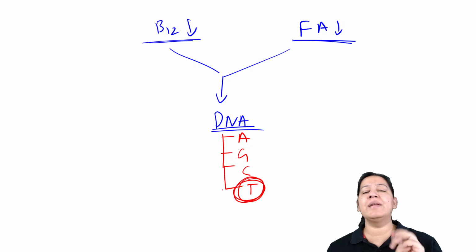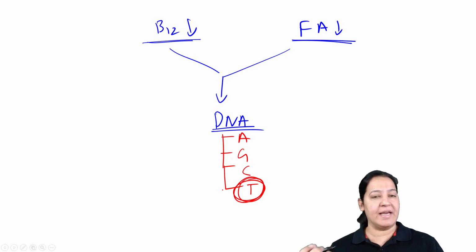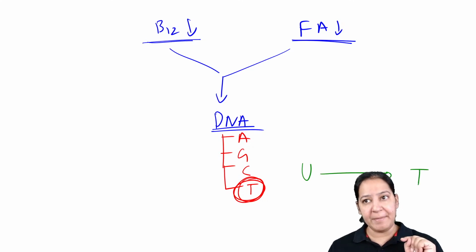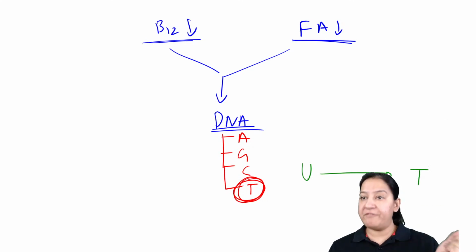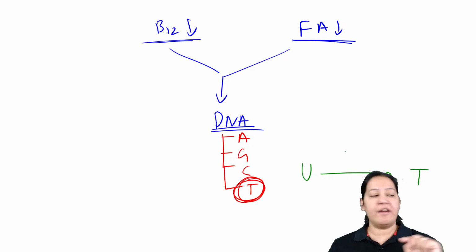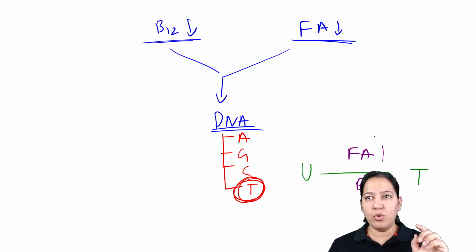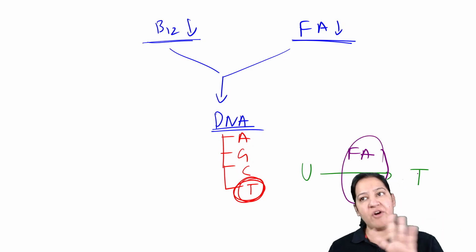How is this thymidine formed? Have you ever thought, thymidine कैसे बनता है? Thymidine is formed from uracil. So uracil gets converted into thymidine. For this conversion, we require folic acid and B12 also. So these two things are required for the formation of thymidine.